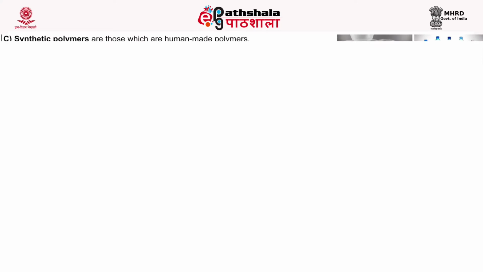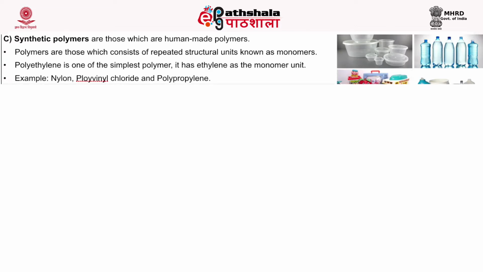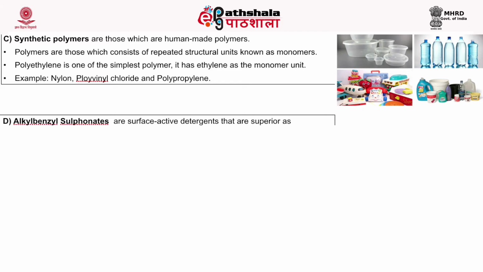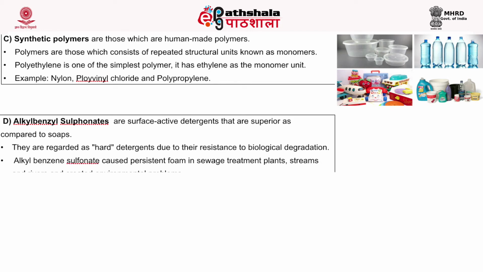The next is synthetic polymers. Synthetic polymers, or we can call them human-made polymers. The best examples of synthetic polymers are nylon, polyvinyl chloride, and polypropylene. Synthetic polymers consist of repeated structural units of a single monomer. If we discuss polythene, polythene is the simplest form of polymer. It has ethylene as a monomer unit.